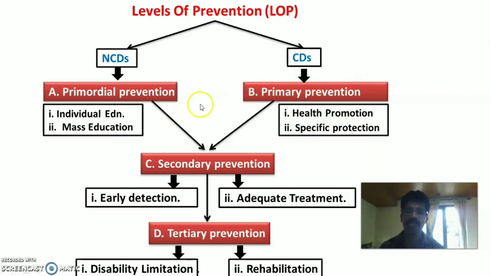When primary prevention and primordial prevention fail during the pre-pathogenesis phase, we apply secondary prevention. Secondary prevention and tertiary prevention are applied in the pathogenesis stages of the disease. Secondary prevention has two specific interventions, early detection and adequate treatment. When secondary prevention fails, we apply the final prevention, that is tertiary prevention. That includes two specific interventions, disability limitation and rehabilitation. So this is about the topic of levels of prevention.